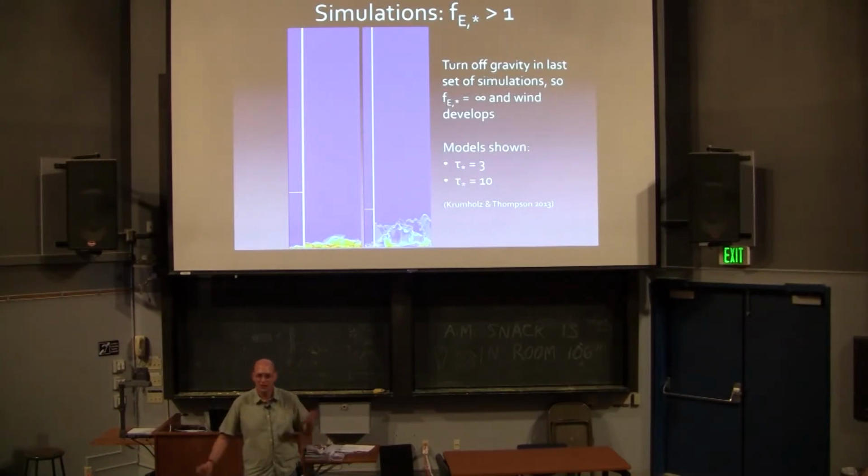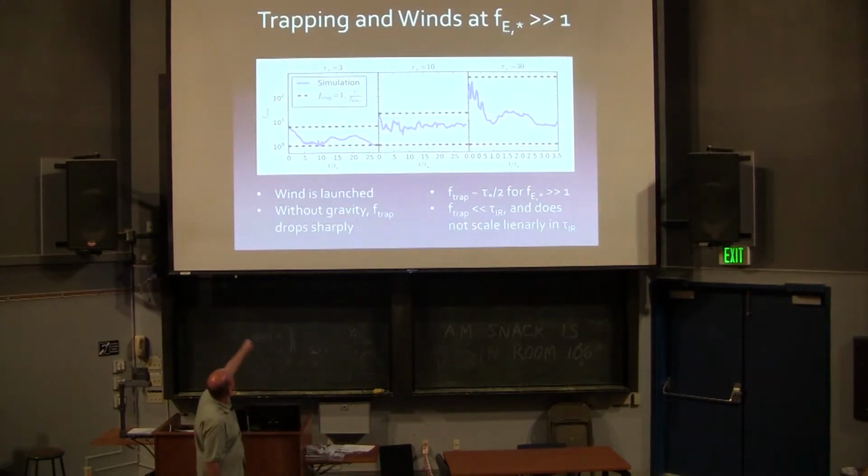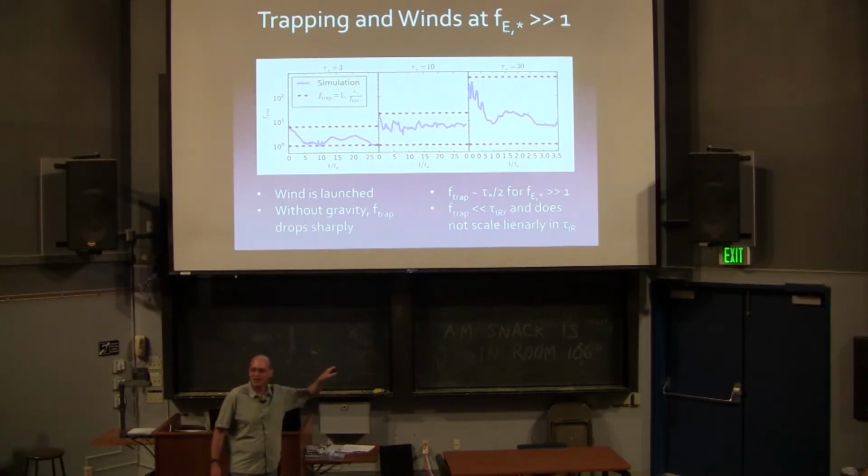And that ratio is just F trap. And here's the answer. F trap in these simulations can be bigger than unity. But to get up to 10, an F trap of 10, I need tau star of about 30. That is an optical depth of 30 at the dust photosphere.